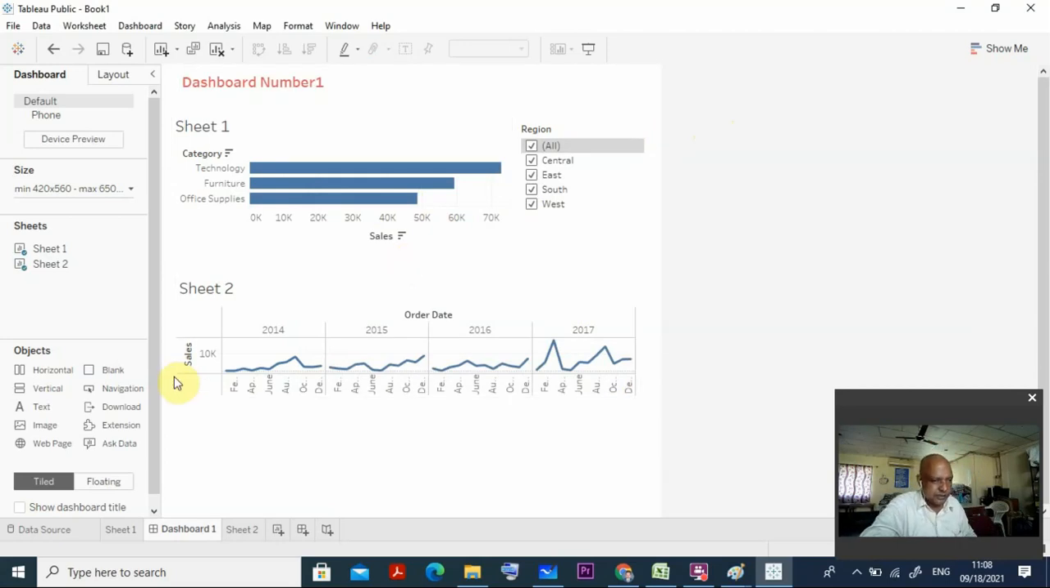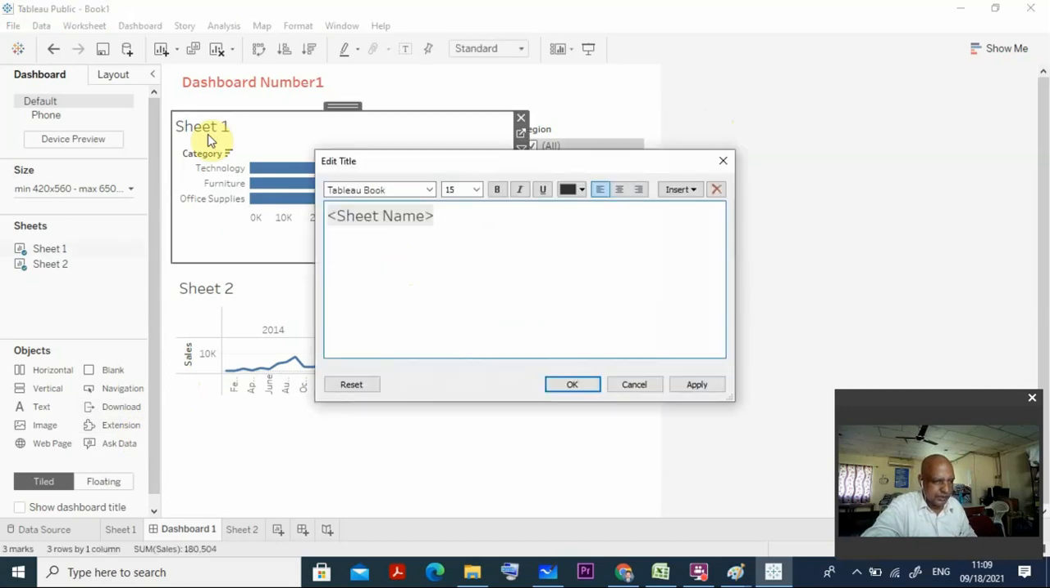You got it now? Similarly for this Sheet 1, suppose I want to put the title sales by category. So what I need to do is just select all, then I write sales by category. Okay, sales by category. You can make it capital if you like also. You have done it, right?